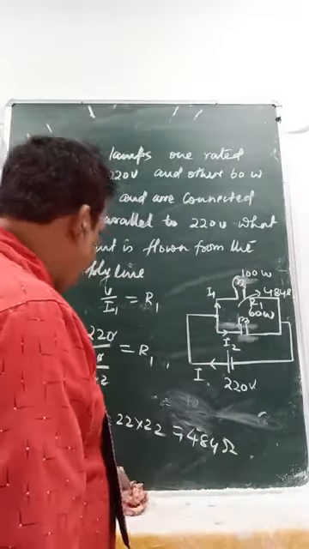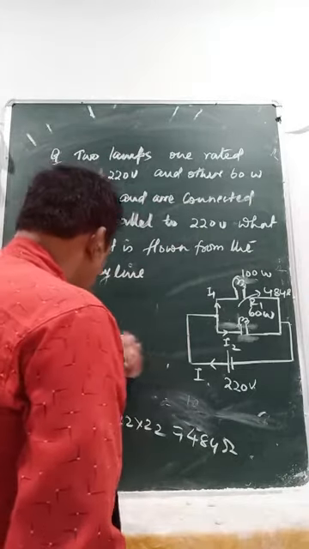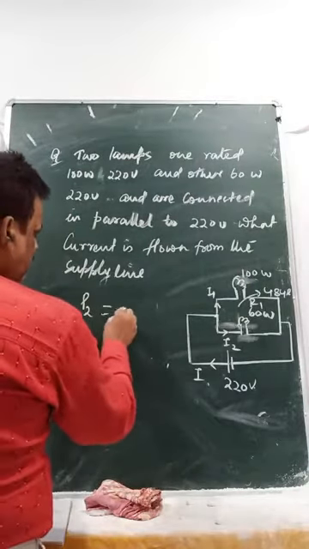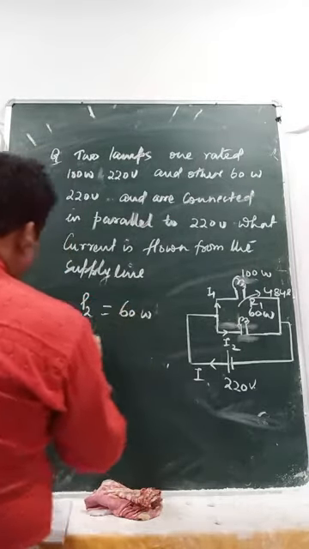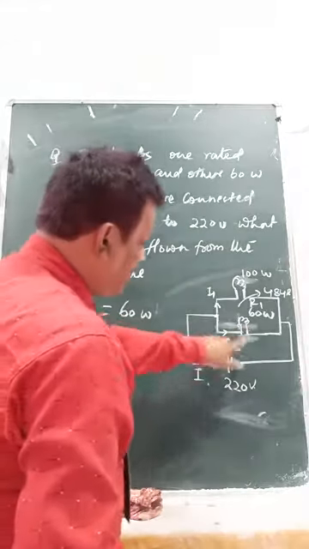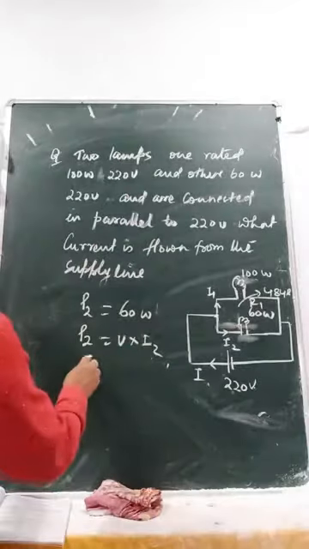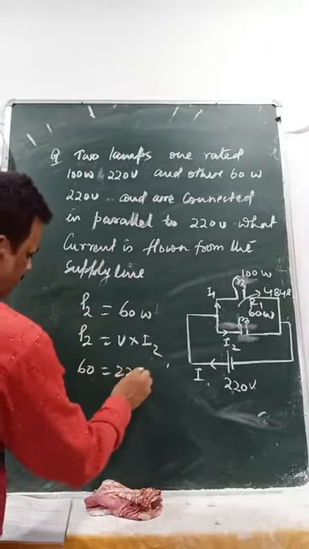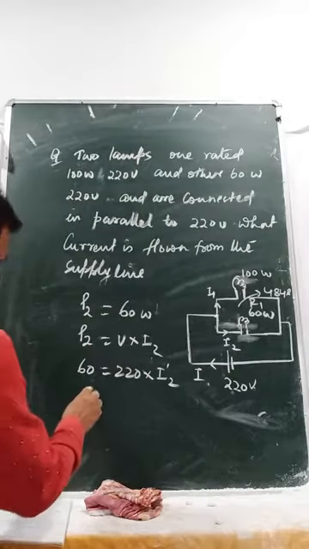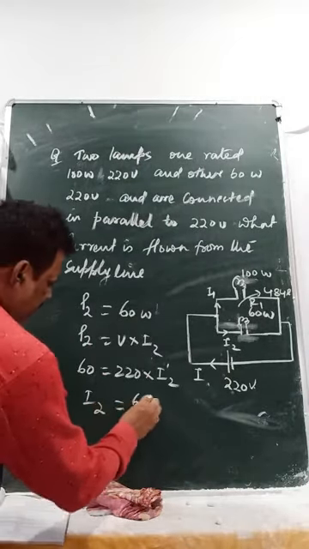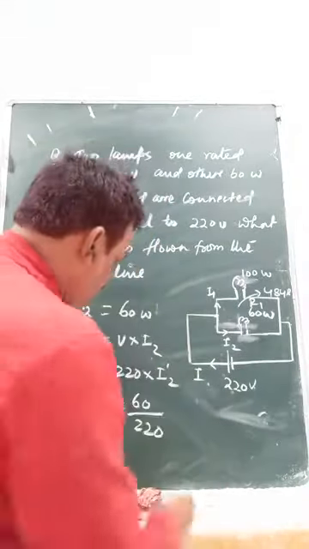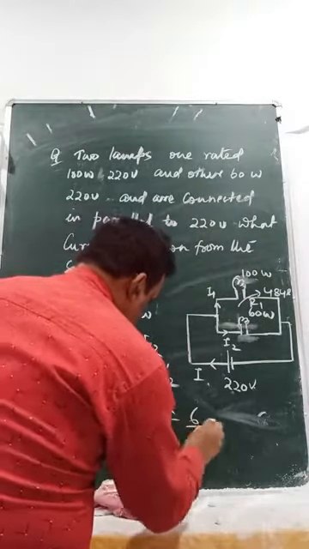Now let's find out the second case. P2 equals 60 watt. P2 equals V into I2, because the current is different but the voltage is the same. So 60 equals 220 into I2. So I2 equals 60 by 220, the zero cancels, 6 by 22.